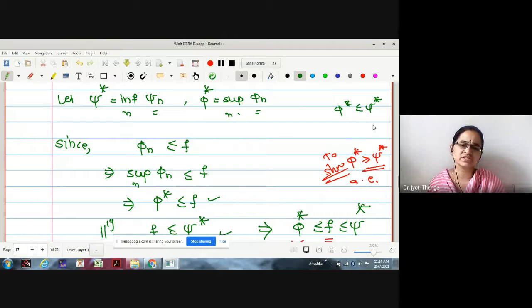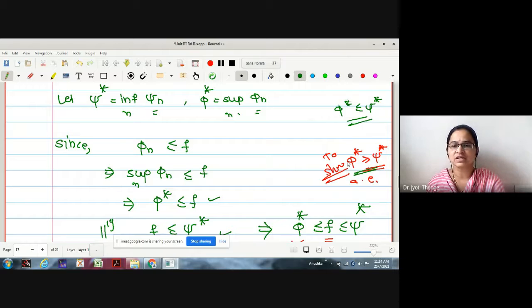Yes, students, we have discussed it in the last lecture. To show this, we need phi star greater than or equal to psi star. Because we already have the other inequality, by taking these two inequalities, both will be equal.